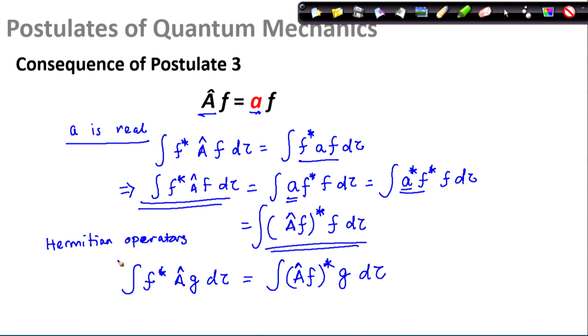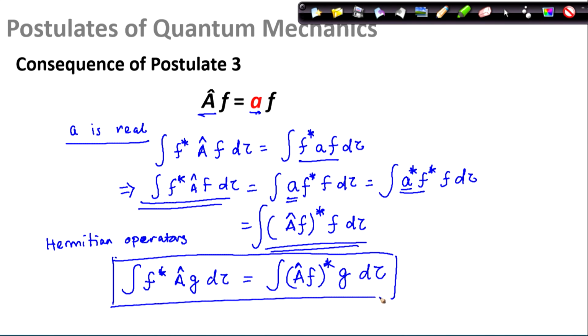When an operator satisfies this relation for any well behaved functions f and g, we call this operator a Hermitian operator. As you would see, most of the quantum mechanical operators that we would deal with are going to be Hermitian operators, and this is what we are going to discuss in our next few classes.